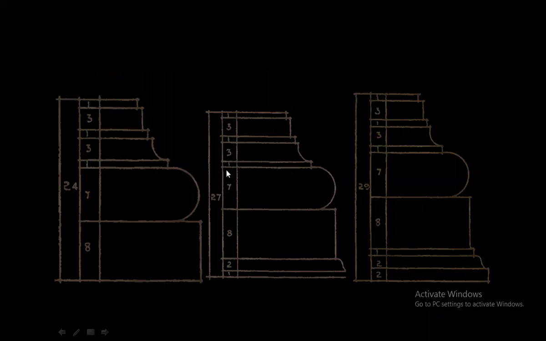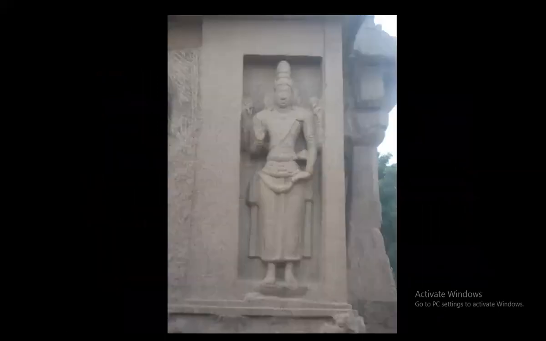Like that, when you take the whole thing and differentiate the proportions of the measurements, then various varieties you get, and that is why in some temples the same elements are looking stout, in some temples they are looking slender. All of these have different names, but we are not considering it for now.